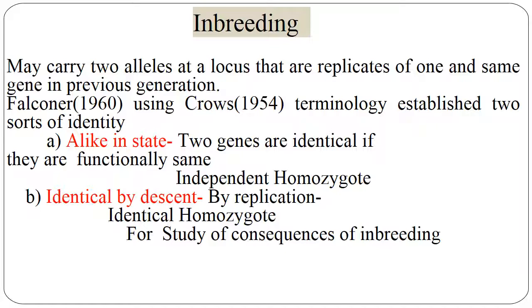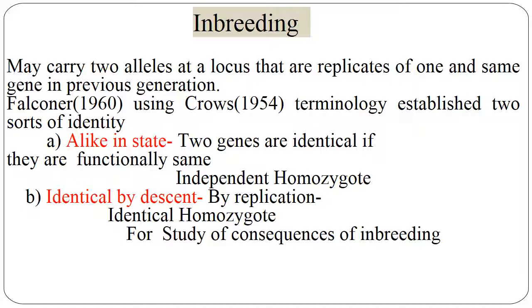Inbreeding is the process where an individual may carry two alleles at a locus that are replicates of one and the same gene in a previous generation. Falconer in 1960, using Kempthorne's terminology, established two sorts of identity. One is alike in state, that means two genes are identical if they are functionally the same, that is independent homozygote.